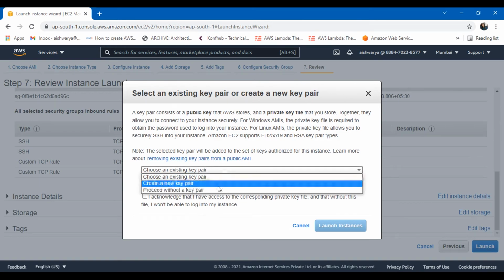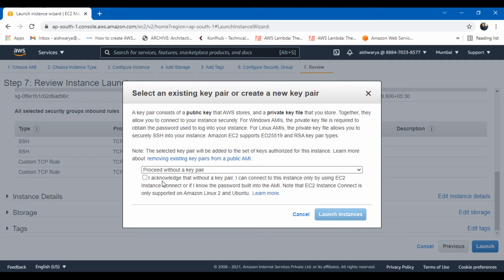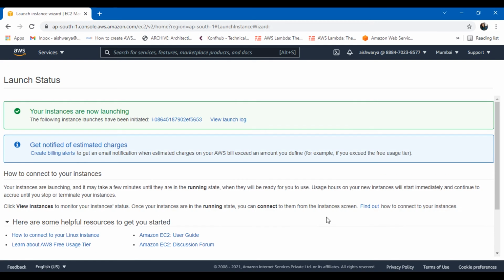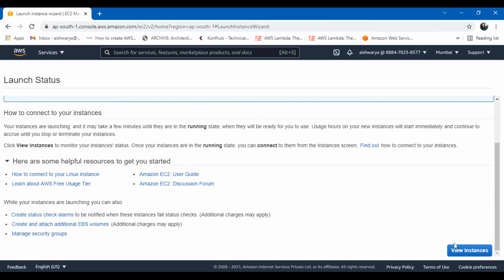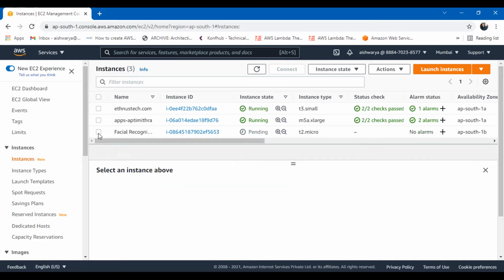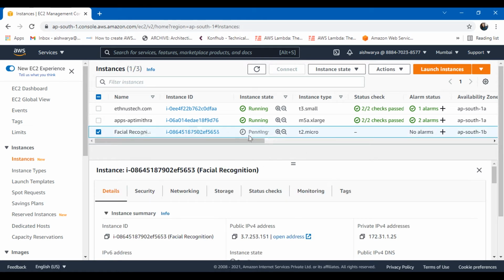Here I go. I will proceed without a key pair for this demo because I'll just connect through the console itself, and then click on launch instance. So my instance will be ready to use within a few seconds. Let me see if it is ready or if it is in pending state. So it is just in the pending state. In the next few seconds, once it is ready to use, I'll connect to this EC2 instance. I'll deploy my application on it and the application will be ready.